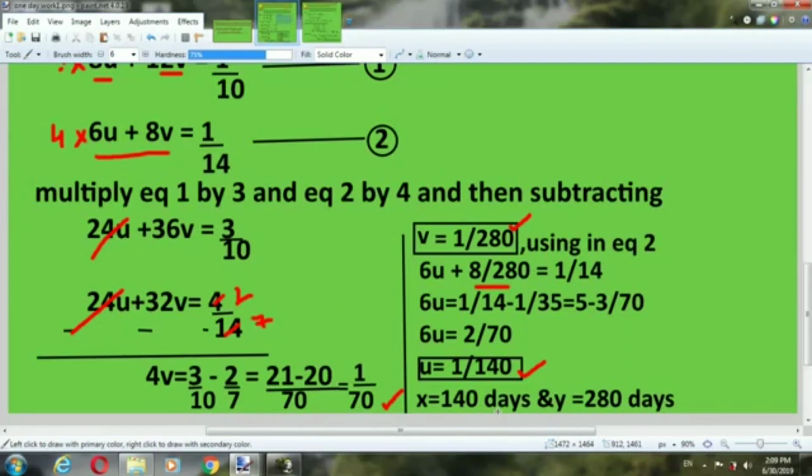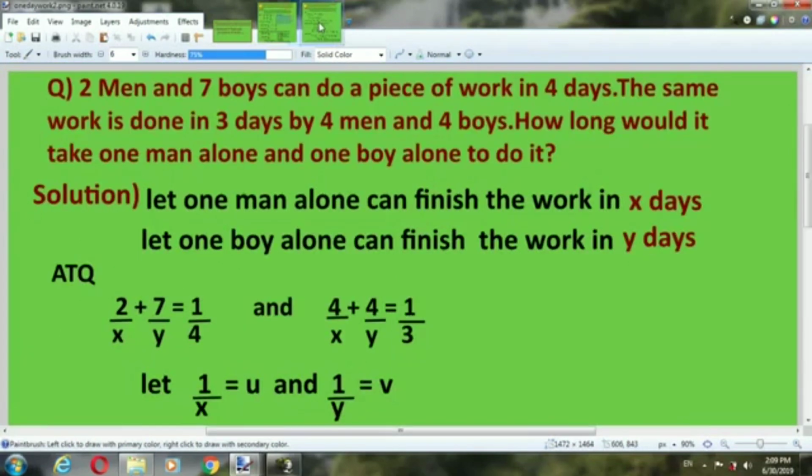So X is equal to 140 days and Y is equal to 280 days, because we supposed that U is equal to 1 by X. So 1 by 140 is equal to 1 by X, so X is equal to 140 days. Very simple. And Y is equal to 280 days. Second question.